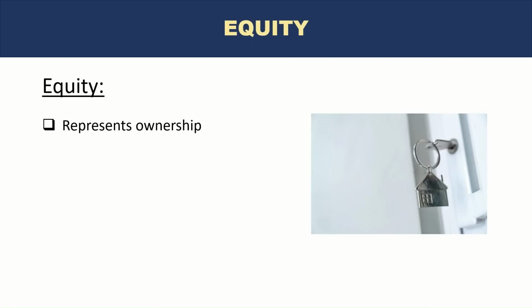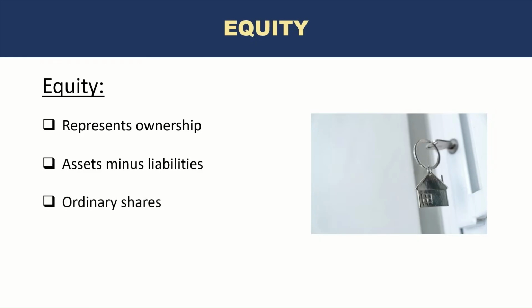However, in most cases, companies also have liabilities. These are the amounts that the company has to pay that actually belong not to the owners, but to outsiders. That's why equity is assets minus liabilities. You look at the assets which the company owns or the owners own, but you deduct liabilities from the assets, and that gives you equity.